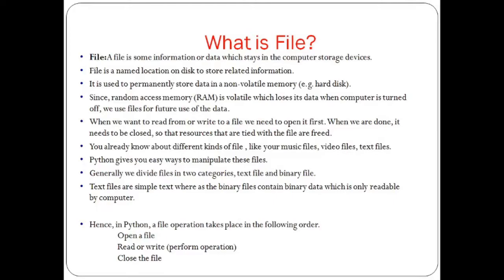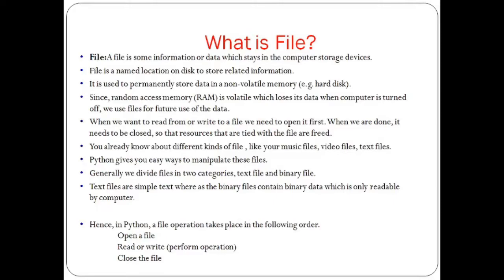When we want to read from or write to a file, we need to open it first. When we are done, it needs to be closed so that the resources that are tied with the file are freed. You already know about different kinds of files like music files, video files, text files.